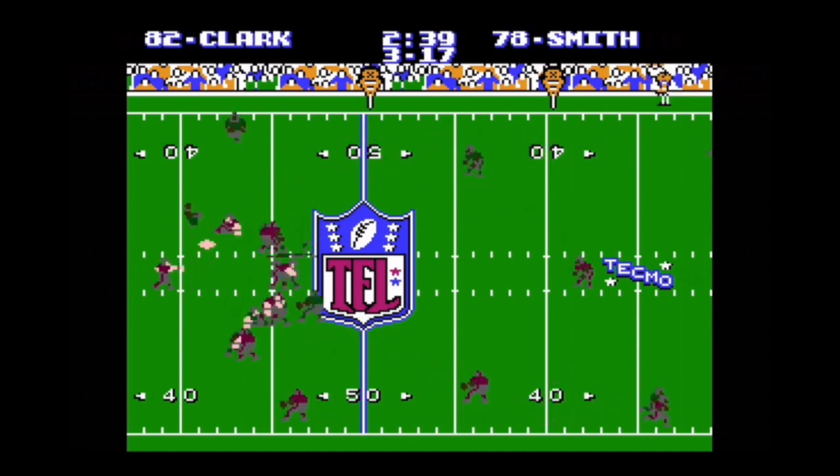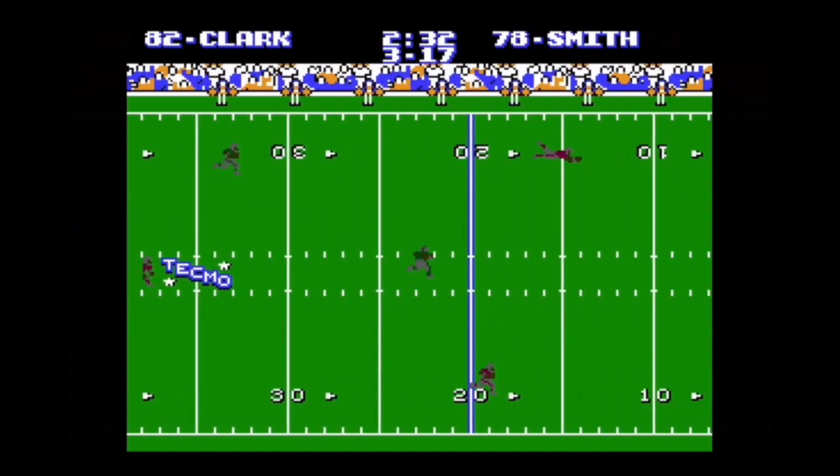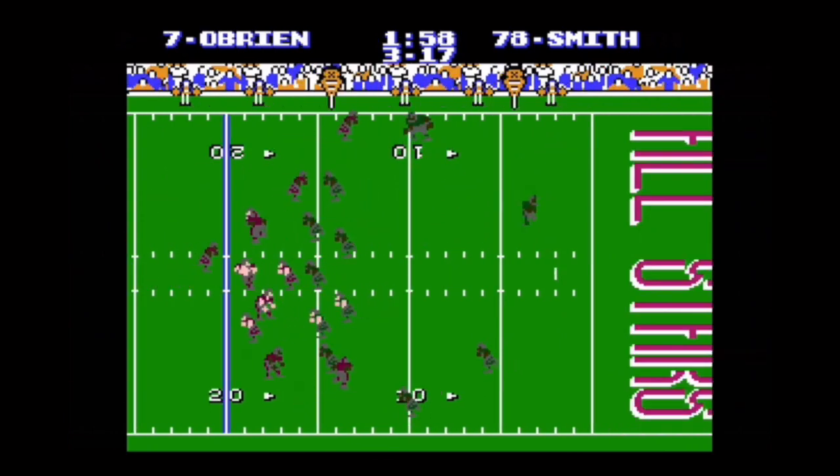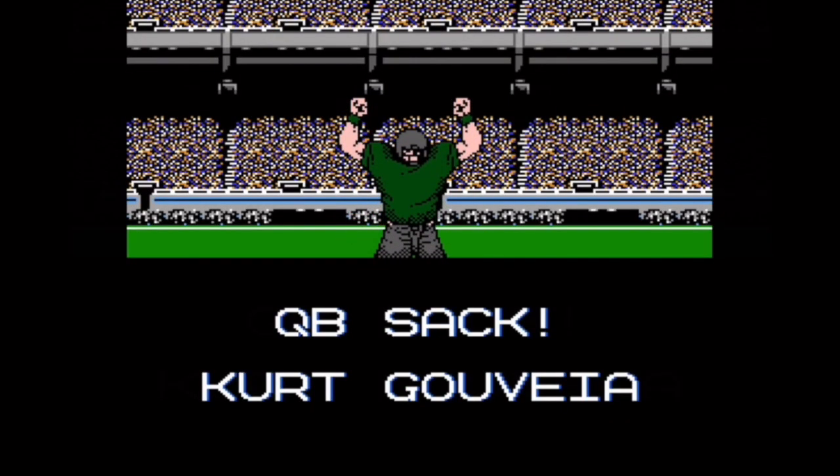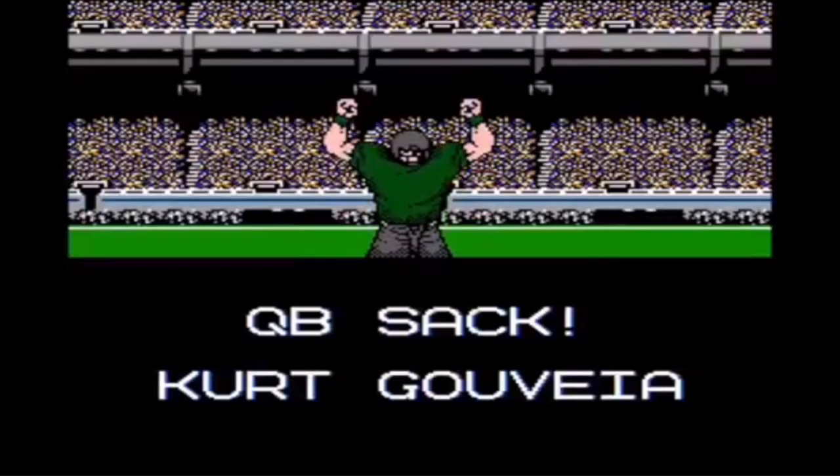Next, we have Ken O'Brien still looking to capitalize, throws it. Ooh, Clark dives, catches it. In the following play, Ken drives, scrambles, and he gets sacked by Kurt Govia.